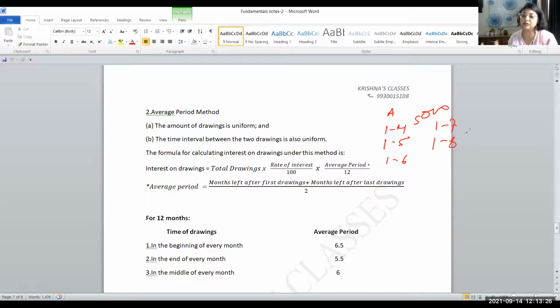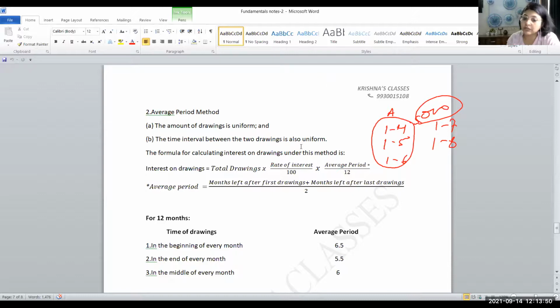In that case, what is going to happen? This average method is going to be applicable. This date can be changed. This amount can be changed for each partner, but each month and each date, it should be same only. Same amount and same date should be there. He may withdraw the same amount on 15th. He may withdraw the same amount on 30th. Okay, that information will be provided to you in the question.